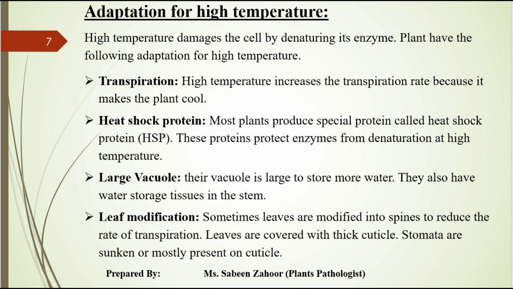The fourth condition is leaf modification. Some plants also modify their leaves into spines to reduce the rate of transpiration. Why do they reduce their leaf size? Because when the leaf size is large, the number of stomata increases.